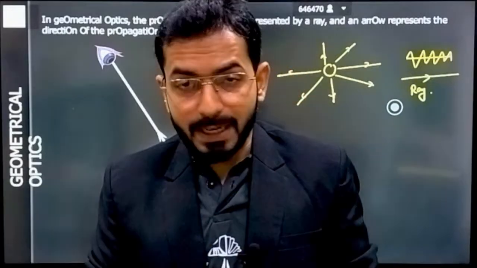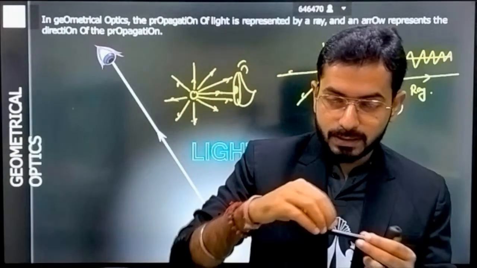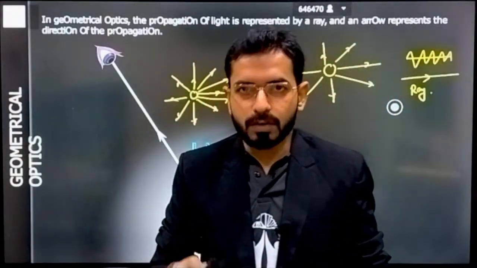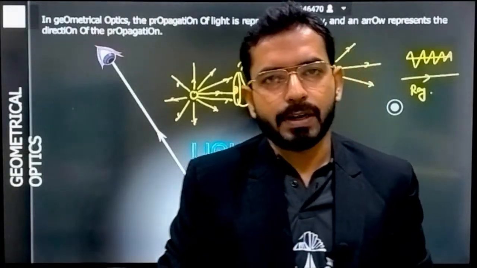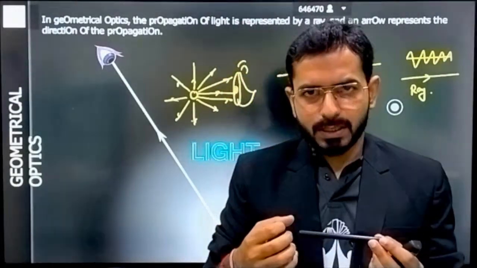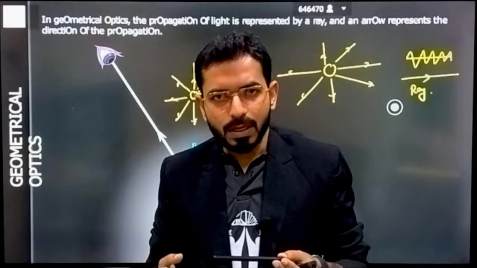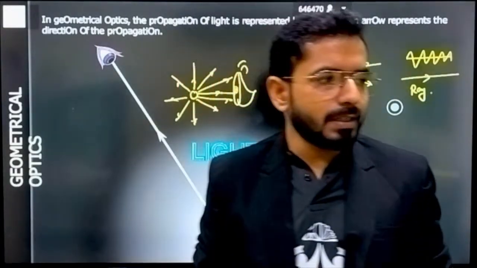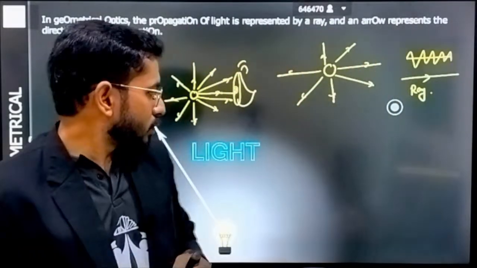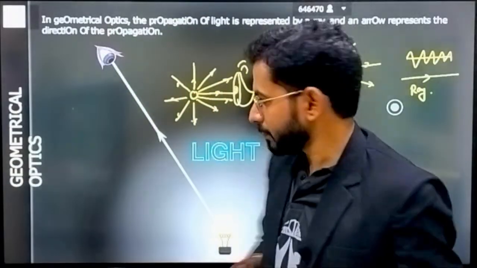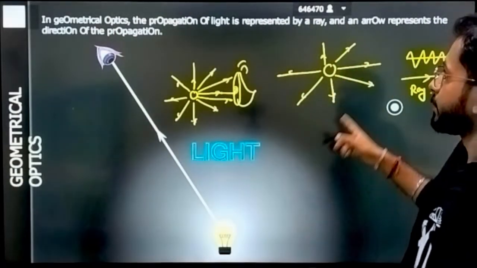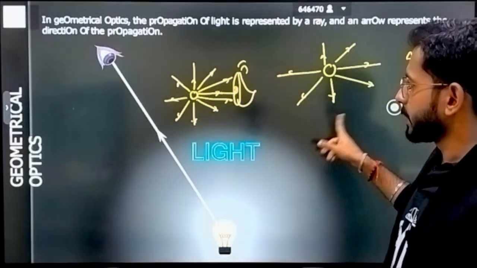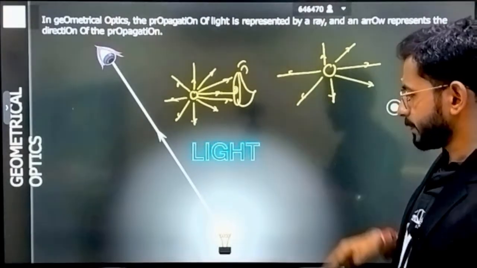It is not like 100% of the light that is coming on this pen will be reflected, because it is not a perfect reflector. So some part will get transmitted, some part will get absorbed. All these things will be happening. So this is the way we perceive anything. This is about the representation, how light is represented.